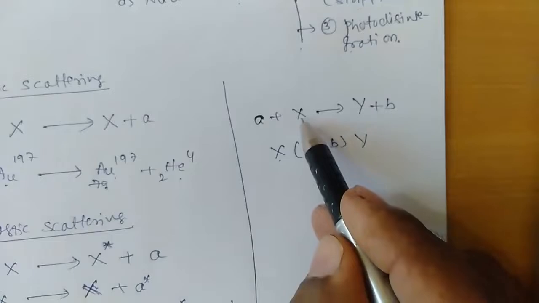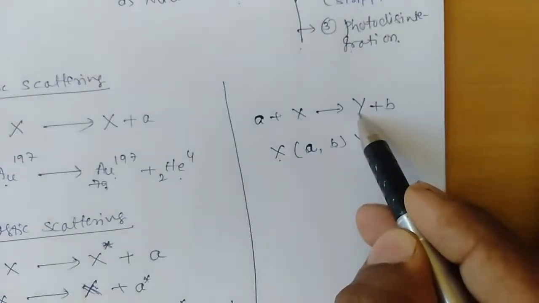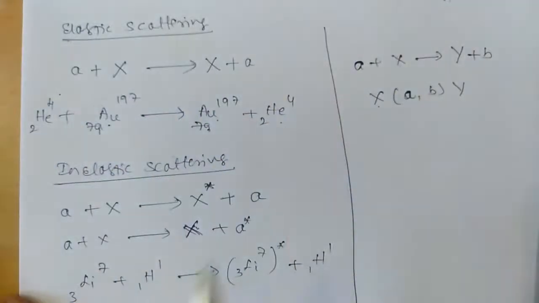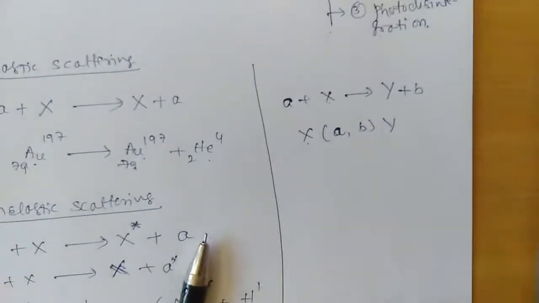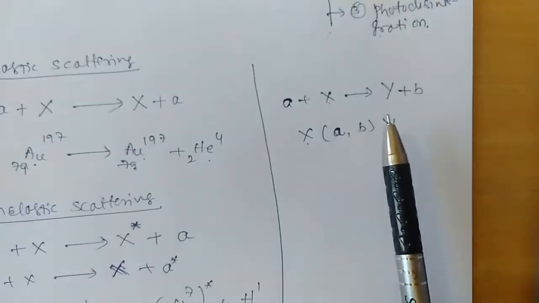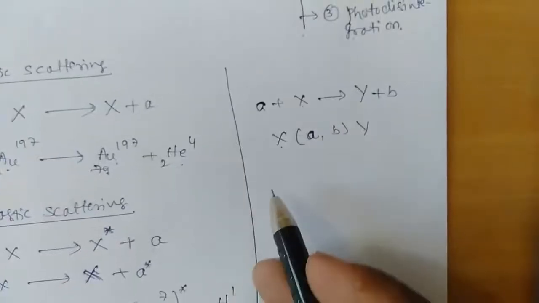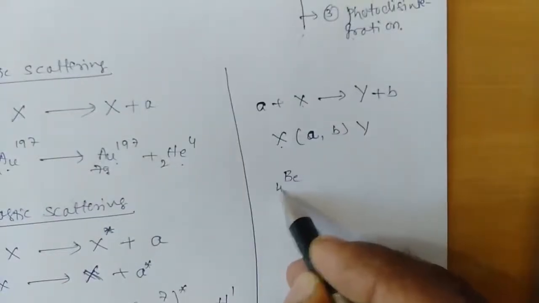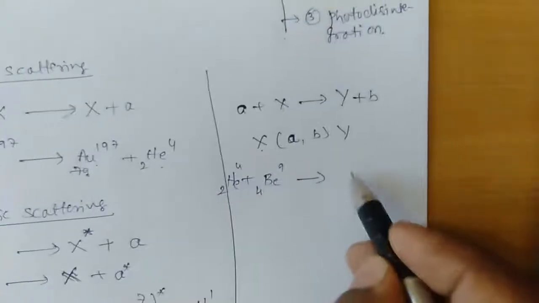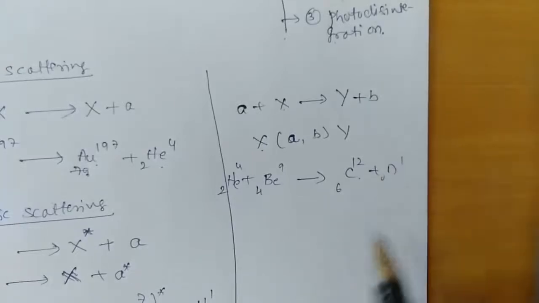If we have a different target nucleus and a different product nucleus or residual nucleus, we write in a different format. If it is the same, we write in this format. If the target and the residual nucleus are different, then the reaction can be represented in this format. Let us write a simple example. A helium nucleus is bombarded on the target nucleus, and we have the formation of carbon with the emission of a neutron.